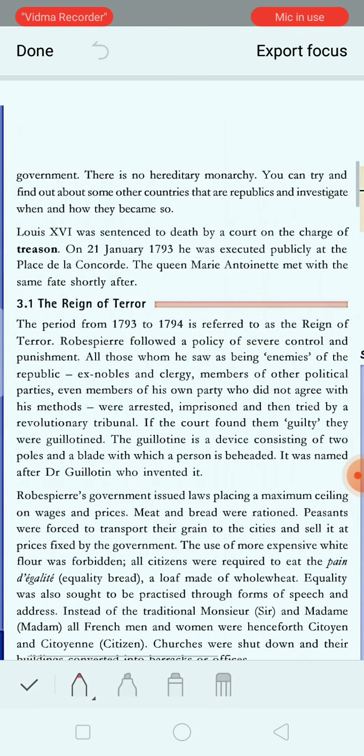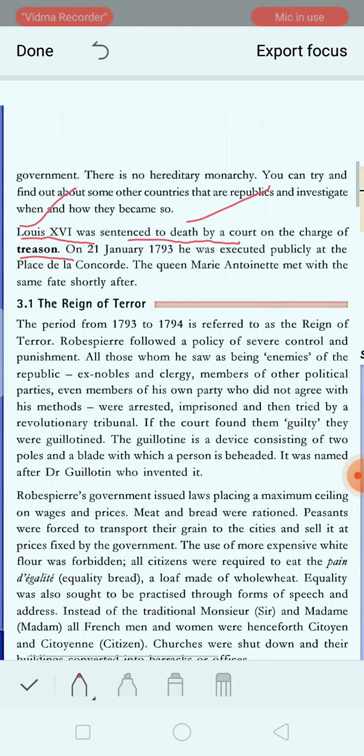Later on, let's see what punishment Louis XVI got. Louis XVI was sentenced to death by a court on the charge of treason. Treason means betrayal, as he betrayed his own country. He had secretly planned a conspiracy and entered into a secret negotiation with the kings of Prussia and other neighboring rulers.